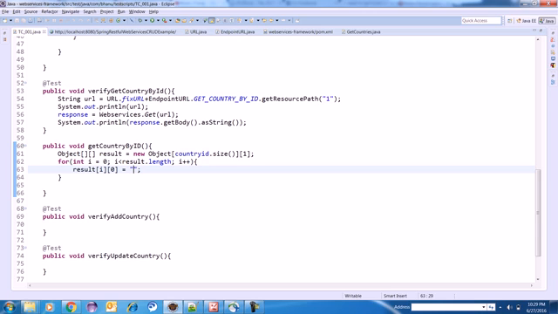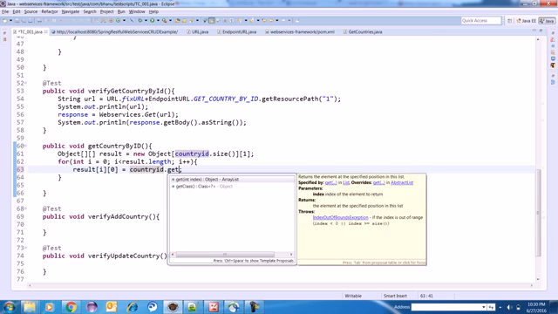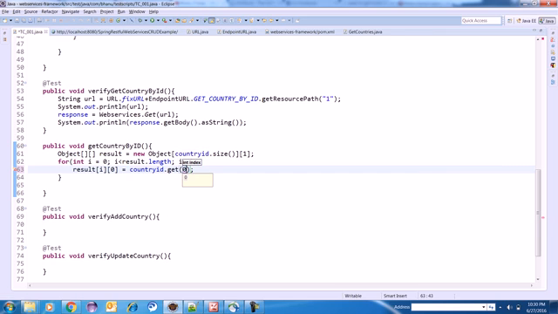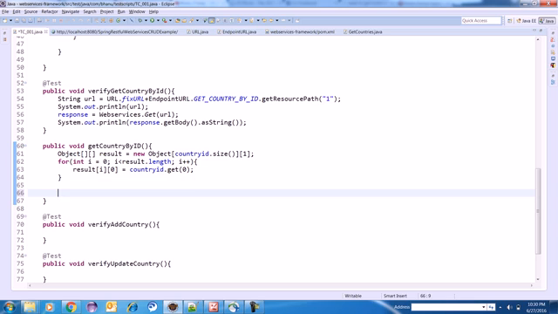So since I'm constructing a data provider, I can write here is equal to basically the country ID dot get of 0, right, and this method should return this result.